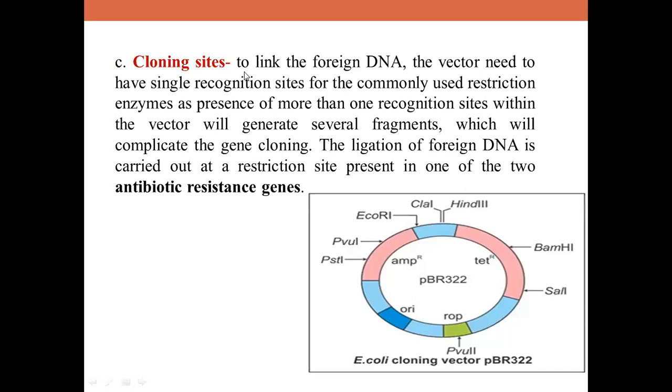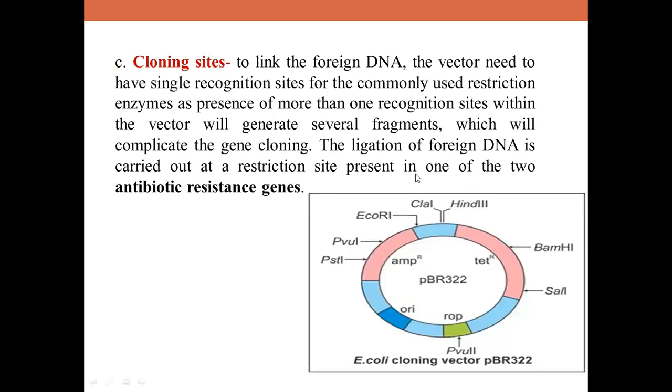As I said, if there is more than one recognition site for the same restriction enzyme, then your vector will be cut open and will generate many fragments. This is not a desirable thing, as we all know. So the preferred thing is that a single vector should have a single cloning site for a single restriction endonuclease. That means for EcoRI there must be one site, for PvuI one site, like BamHI one site. If you have multiple sites for the same enzyme, multiple fragments will be generated, which is not desirable. I hope you are understanding.